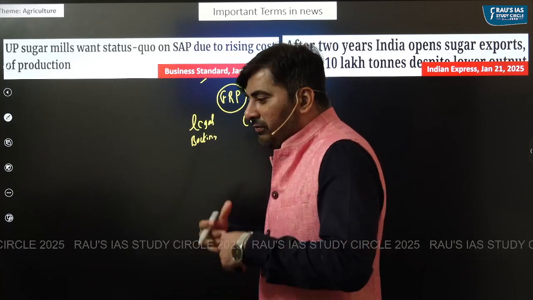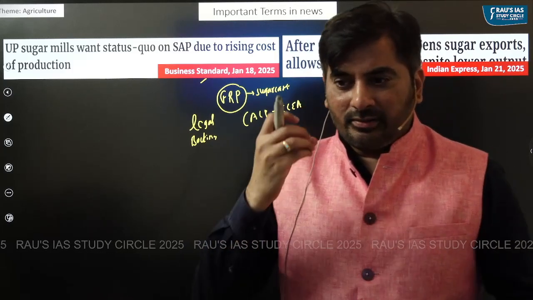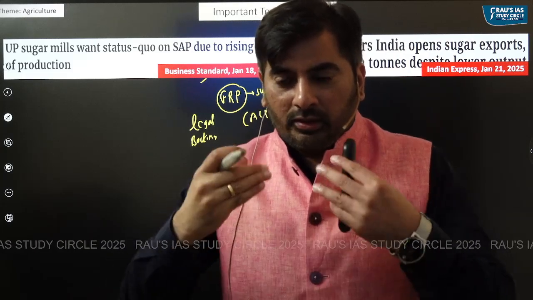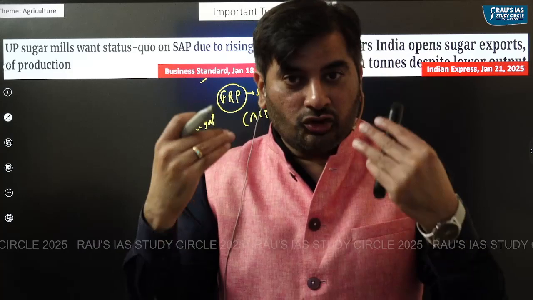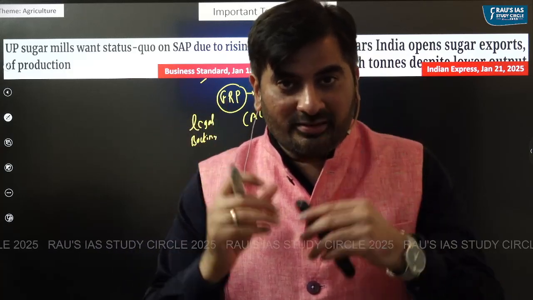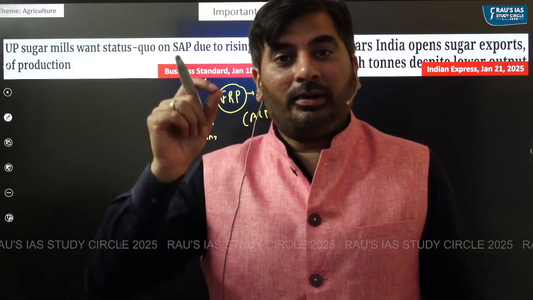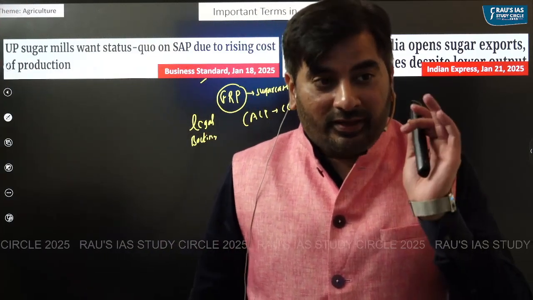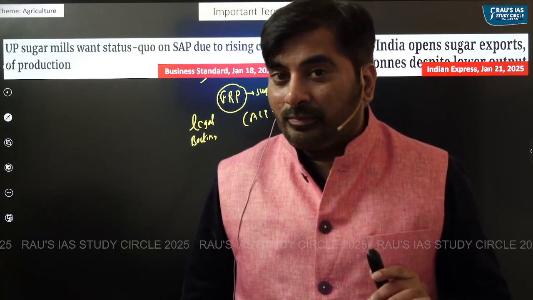What is the meaning of legal backing? It basically means that once the government announces FRP for sugarcane, and sugarcane farmers go and sell sugarcane to sugar mills, the sugar mills must compulsorily pay a price equal to the FRP announced by the center. If they fail to do so, it becomes illegal.